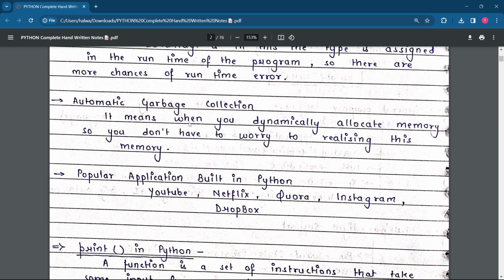Automatic garbage collection, again a very important point. What is automatic garbage collection? I have written a very simple line. The person who prepared these notes wrote them in a very simple and easy manner. It means that when you dynamically allocate memory, you don't have to worry about releasing this memory. When you dynamically allocate any memory, you don't have to worry about what is going to happen in the memory itself. It will release this memory.